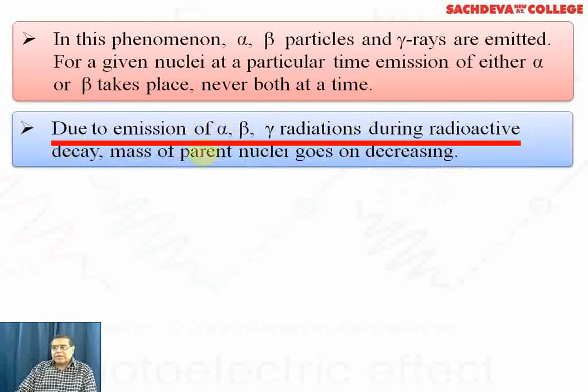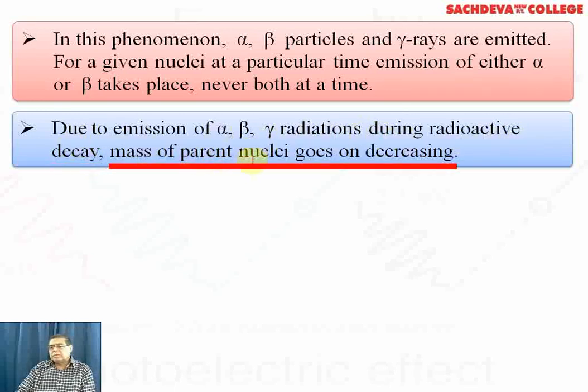Due to emission of alpha, beta and gamma radiations during radioactive decay, the mass of the parent nuclei goes on decreasing, in the case of alpha emission. But if beta emission takes place, obviously there is no variation in mass. However, atomic number will vary. In beta emission, atomic number increases, with no variation in mass. In alpha emission, both atomic number and mass will change. And for gamma radiation, we find that there is no variation in charge and mass.